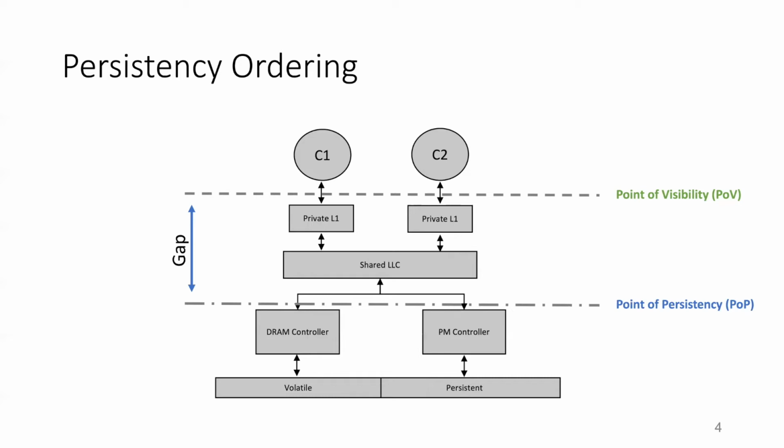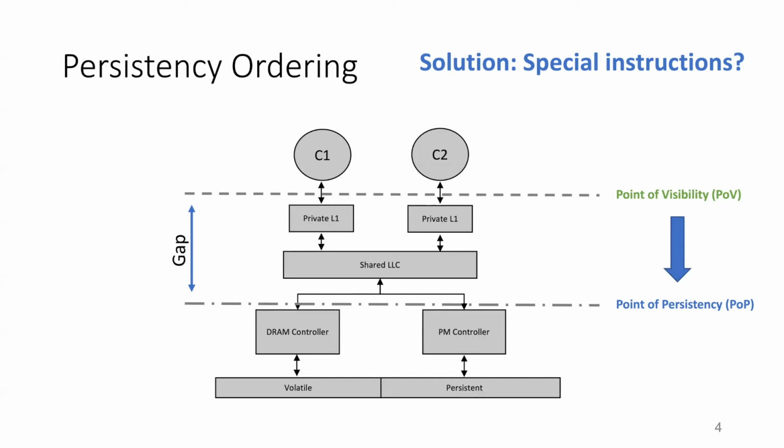One of the most common ways to solve this is by asking the programmer to add special instructions to enforce the ordering of updates arriving at the non-volatile main memory. However, this solution is known to be very tedious and error-prone. There are other works that try to solve this issue, but almost all of these works share an important aspect, which is that they are trying to solve the problem by facilitating the movement of updates from the point of visibility to the point of persistency.